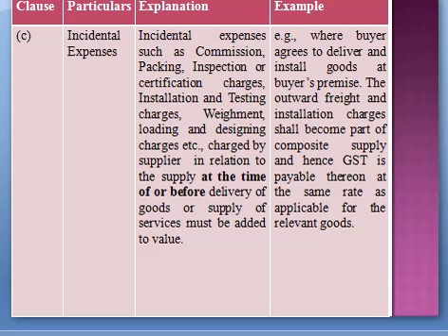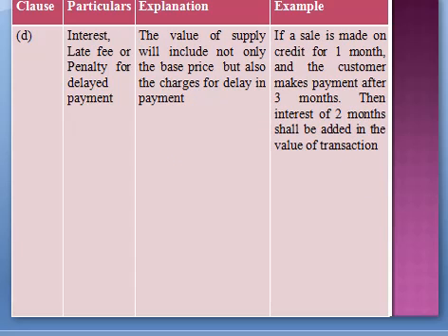The next one is interest, late fee or penalty for delayed payment of any consideration for any supply. Let me explain this point through an example.